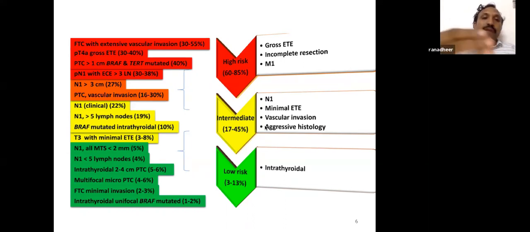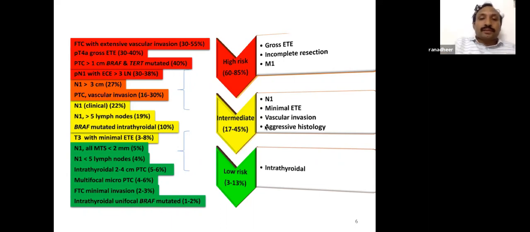And if it is more than 5 lymph nodes, or BRAF mutated, intrathyroidal, and if it is multifocal and T3 with minimal extrathyroidal extension, it becomes intermediate. If the nodal size is greater than 3 centimeter, TERT mutation is present, gross extrathyroidal extension is present, extracapsular extension is present, it becomes high risk.